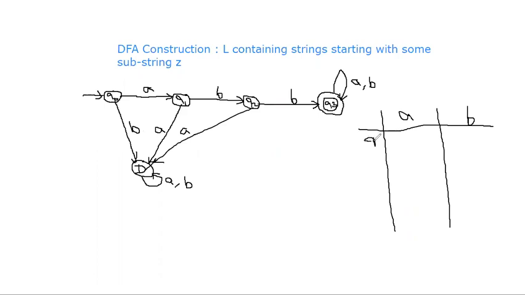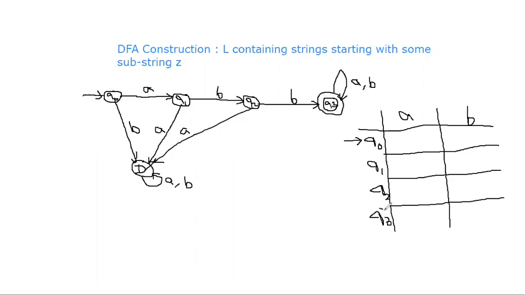So the initial state is Q naught. How can you represent the initial state in a transition table? With an arrow. So this is the first row. Next state is Q1, then Q2, and Q3.